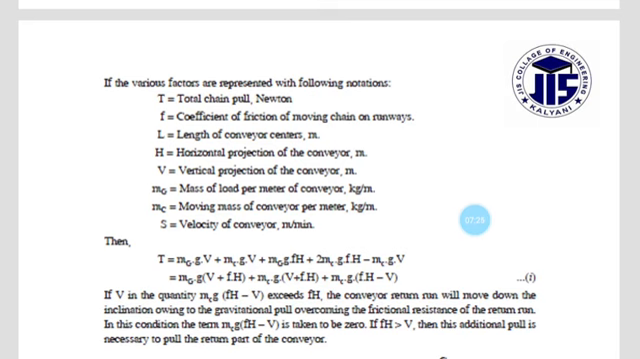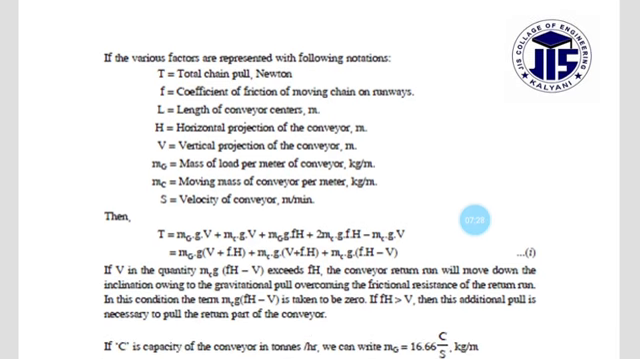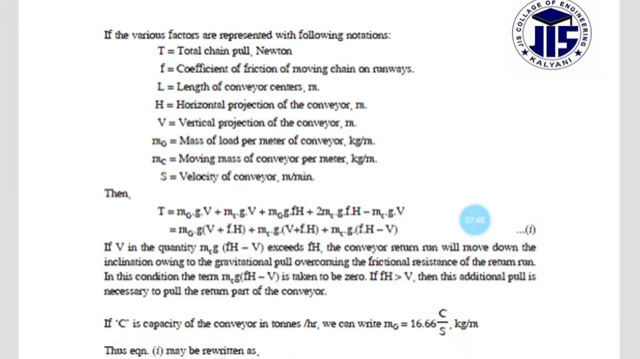Then T equals mg times g times V, plus mc times g times V, plus mg g F H, plus mc g F H, minus mc g V, which equals mg times g times (V plus F H), plus mc times g times (V plus F H), plus mc g (F H minus V).